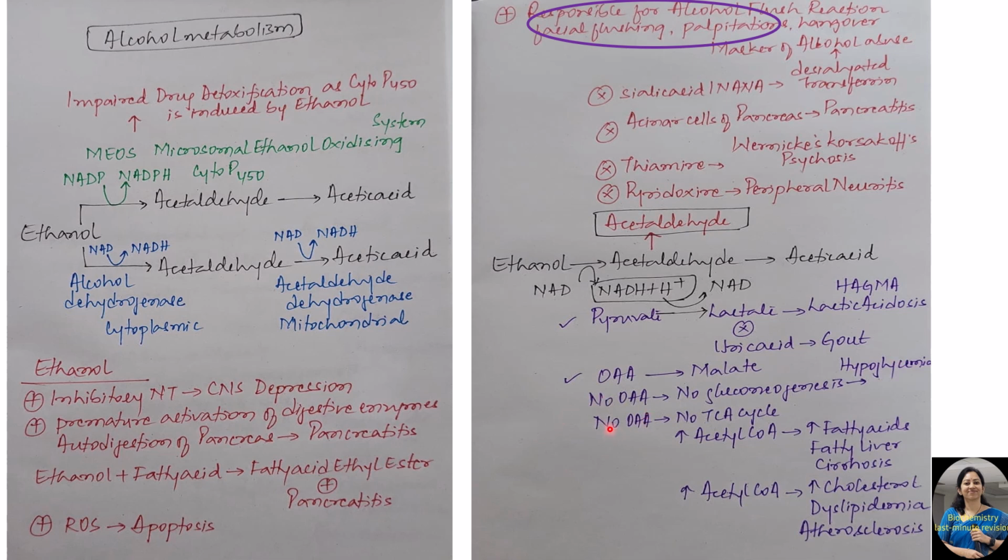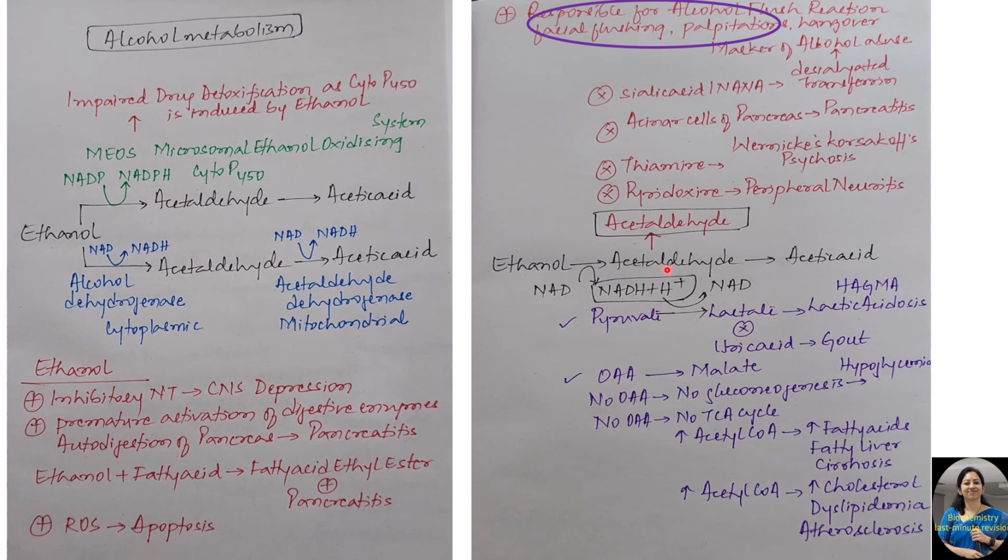Since oxaloacetate is deficient, the TCA cycle will not operate, and the acetyl-CoA gets diverted to form fatty acids. So, increased fatty acid formation predisposes the individual to fatty liver, and over a period of many years, fatty liver progresses to cirrhosis. Increased acetyl-CoA is also a key starting material for the formation of increased cholesterol. So there is increased total cholesterol, increased LDL cholesterol and decreased HDL cholesterol, resulting in dyslipidemia, and over many years this predisposes these individuals to atherosclerosis. So all these are because of increased NADH generated in the body.